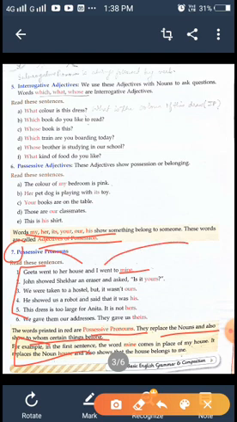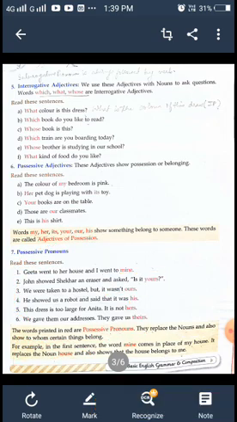John showed Shekhar an eraser and asked, "Is it yours?" We were taken to a hostel, but it wasn't ours. He showed us a robot and said that it was his. This dress is too large for Anita. It is not hers. We gave them our dress, they gave us theirs. So the word added at the end of the sentence shows the possessive pronoun, not the adjective. Okay. The next.